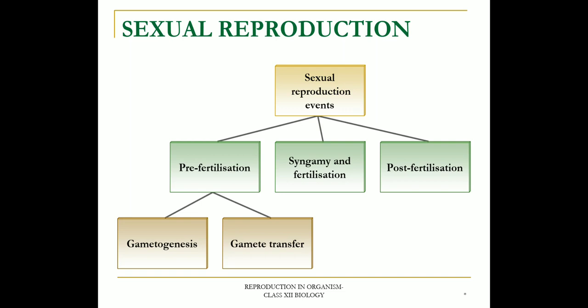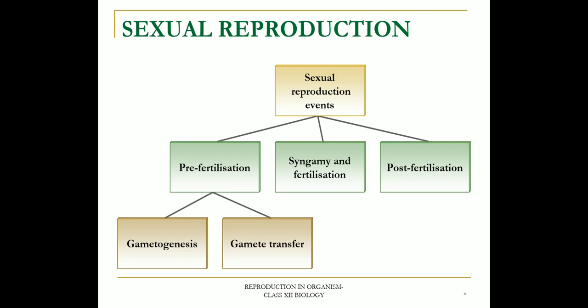Now coming to sexual reproduction. Sexual reproduction is a process which involves the production of offspring by the formation and fusion of gametes. It is also called amphimixis. Sexual reproduction in animals particularly shows two phases during lifetime. First, the juvenile phase, which involves physical growth. Second is the reproductive maturity phase, which involves growth and activity of sex organs.